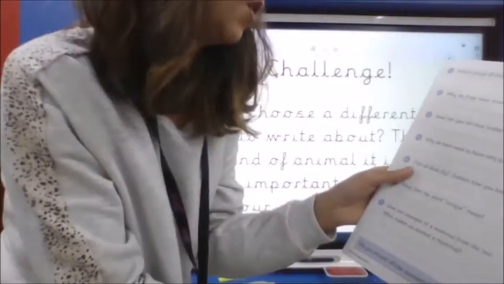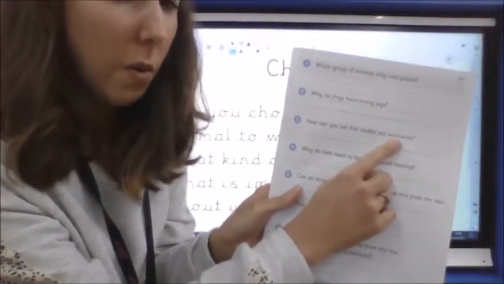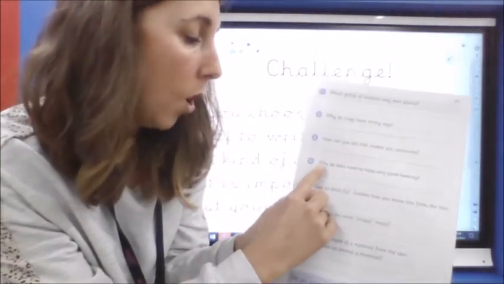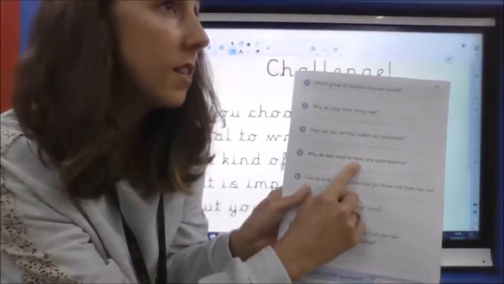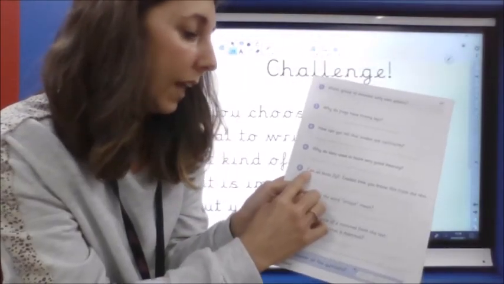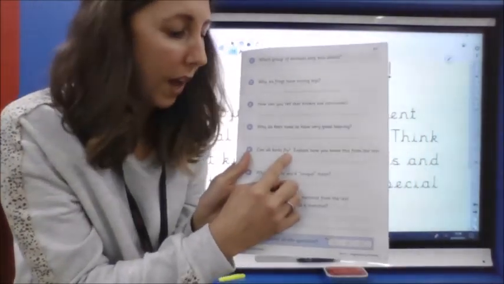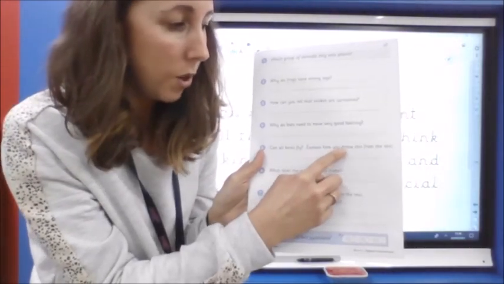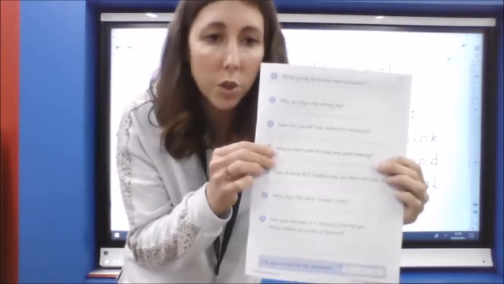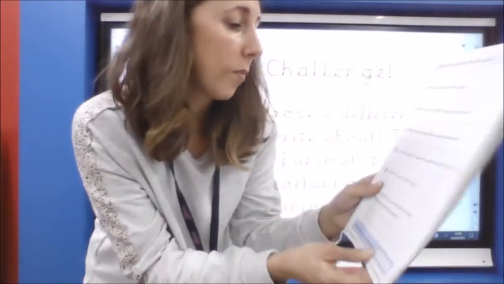Looking at those key words. So that one, you've got to use what you know a little bit for that one. Why do bats need to have very good hearing? Can all birds fly? Explain how you know this from the text. Well, that's very similar to the one we've just done, isn't it?